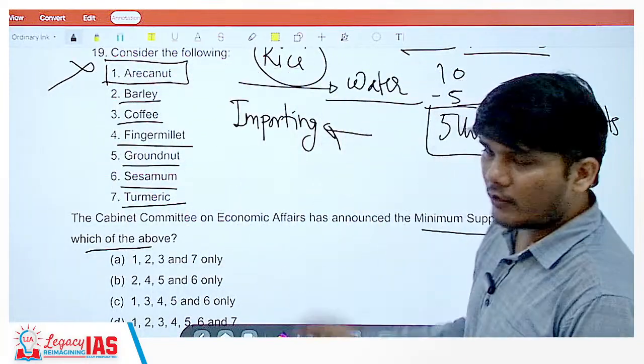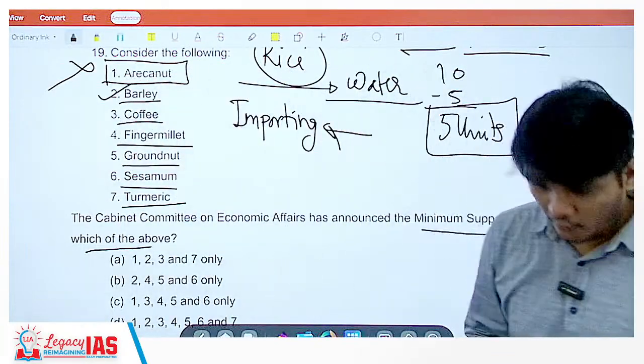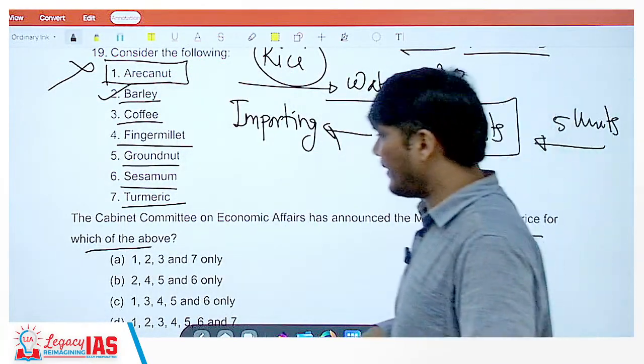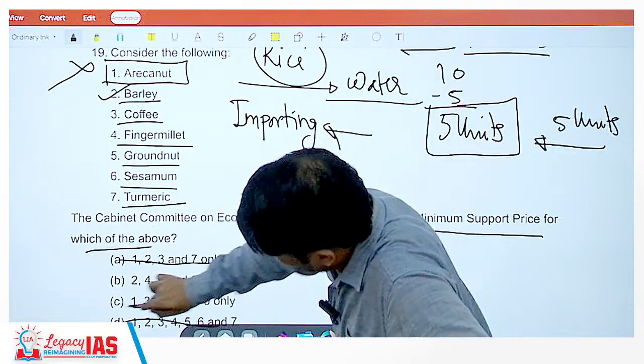Okay, it has not been announced for arecanut. You would know that for barley it is there. Okay, for barley it is definitely there. So one is not there. The moment you know one is not there, it all goes out of the picture.